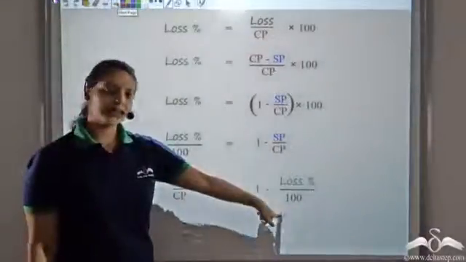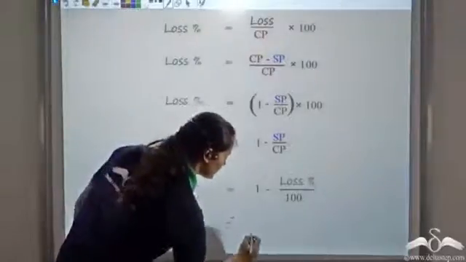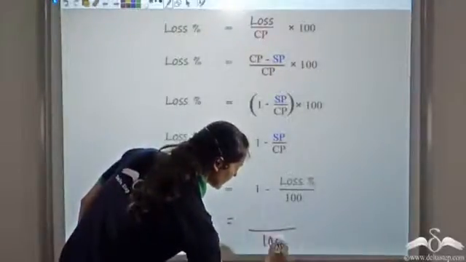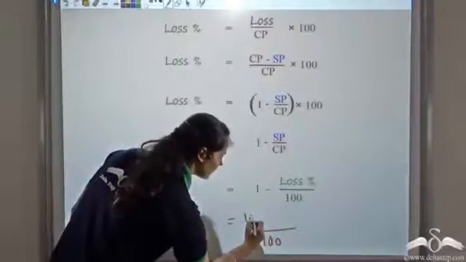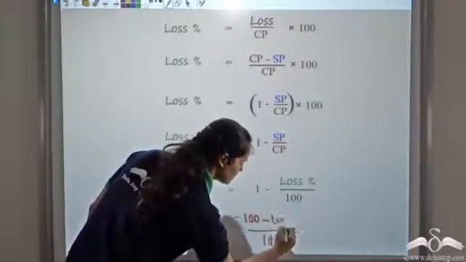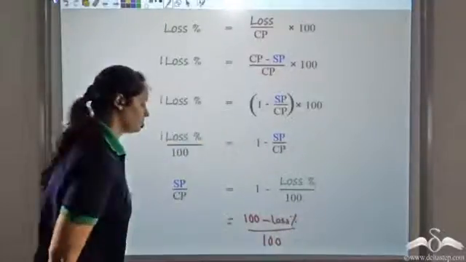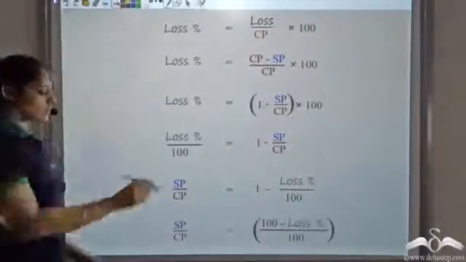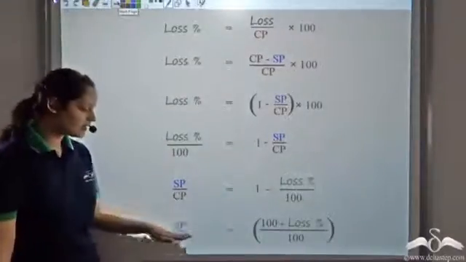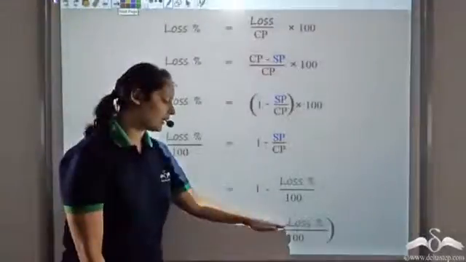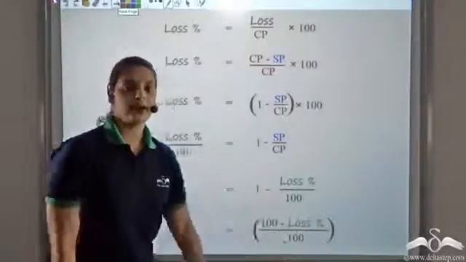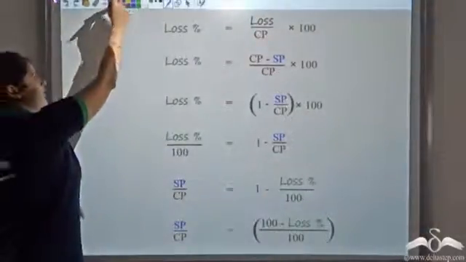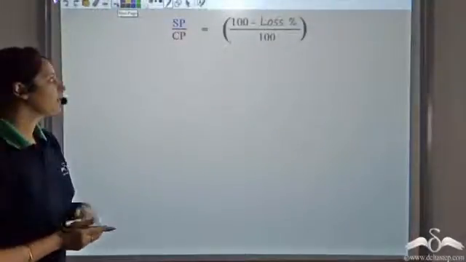Now I can take the LCM here. So taking LCM, I get 100 as my denominator. Numerator becomes 100 minus loss percent. So selling price divided by cost price would be 100 minus loss percent divided by 100. So remember this. This is what you get.